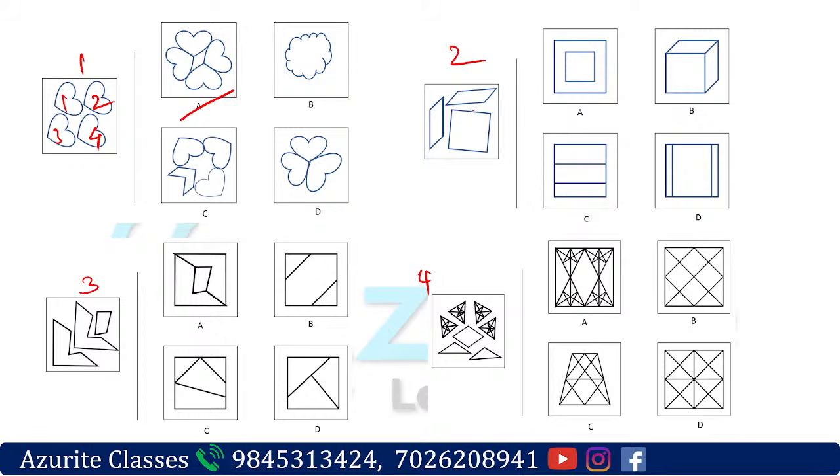For the second one, if you join, A is not possible and D is also not possible, C is also not possible, because in C all are the same. So that is not possible. So B is the answer for the second. And the third one, if you join, the answer will be option A, right? Very easy. And the fourth one, you can straightforwardly tell the answer, that is option A here, right? So that is the answer for the 4 questions. Okay, good. So that is how you have to solve them.